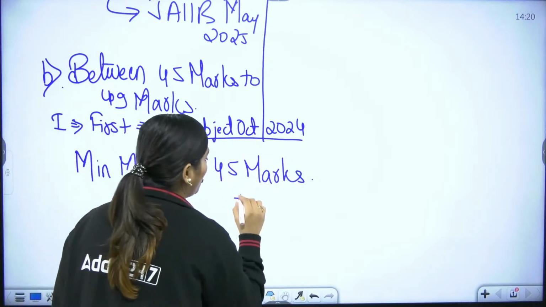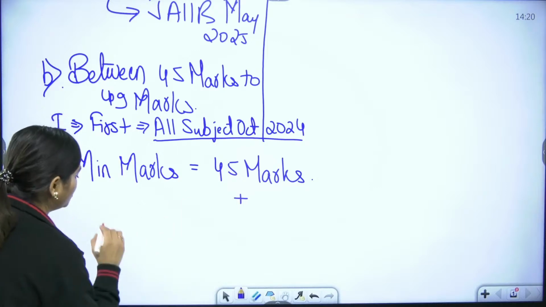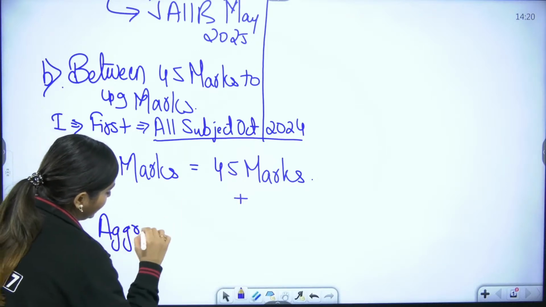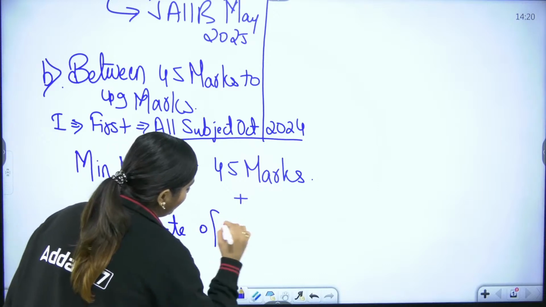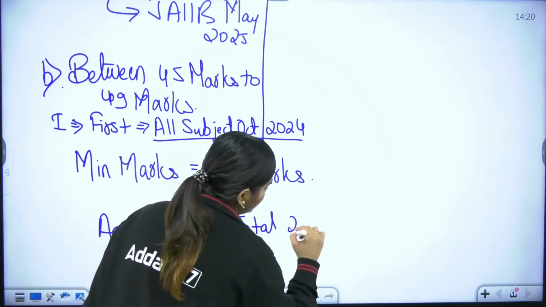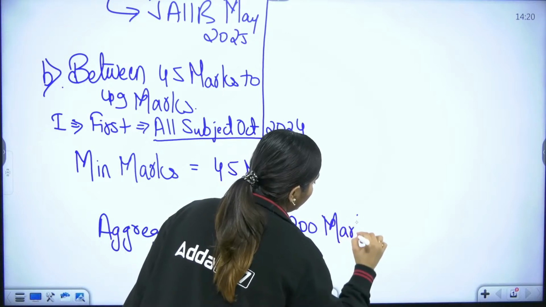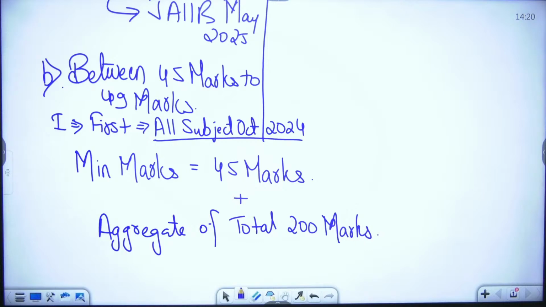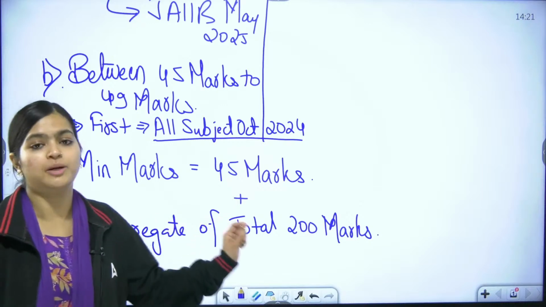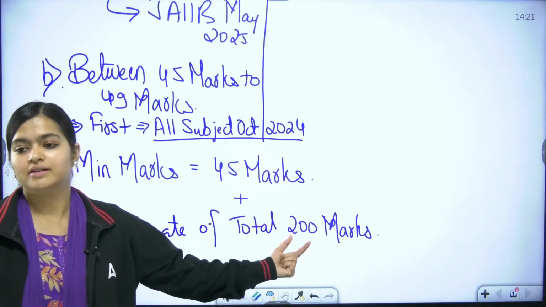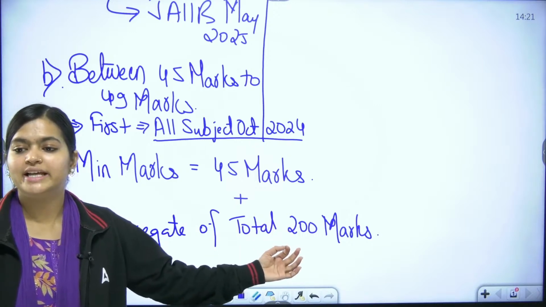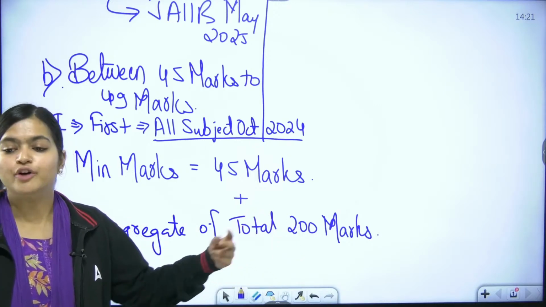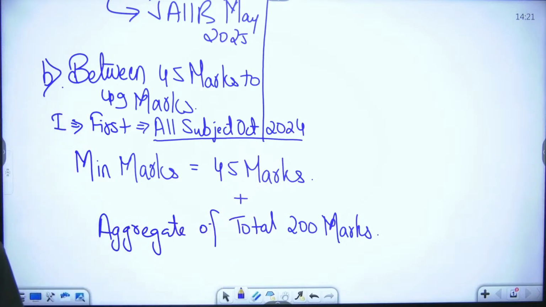But not only this, in all these subjects, along with this you need to get an aggregate of total 200 marks. Individually, you need to get at least 45 marks and an aggregate of total 200 marks. Means overall from all 4 subjects, your total must be 200. Then only you are eligible for the upcoming CAIIB attempt. Okay? So these are the 2 situations.